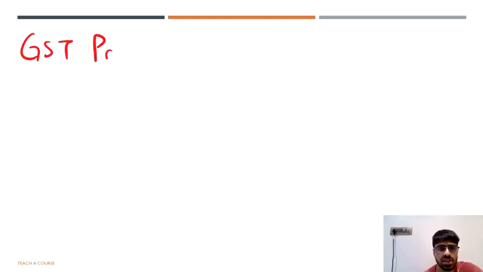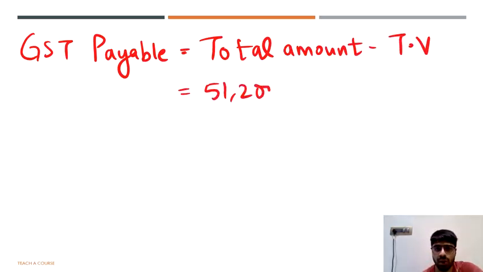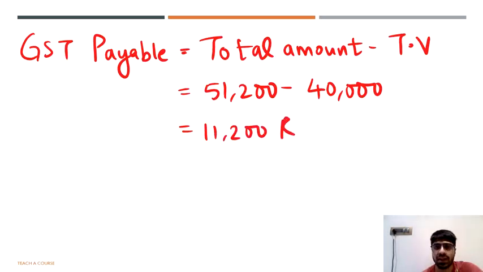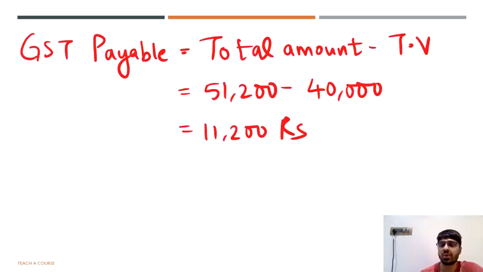you can just say the GST payable is equals to the total amount minus the taxable value, which is 51,200 minus 40,000. For all those who have this question popping in their mind, can we not compute the payable GST by 28% of the taxable value? You can do it in that way, you will still get the same answer.